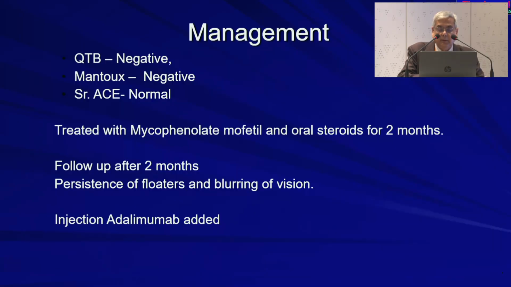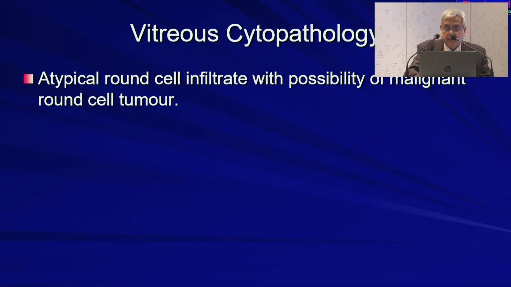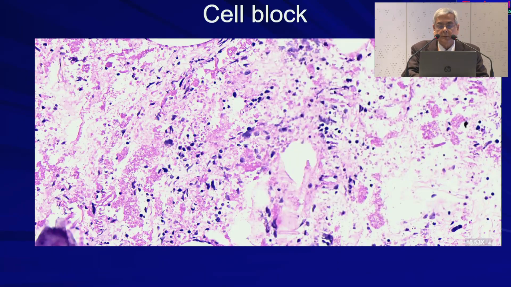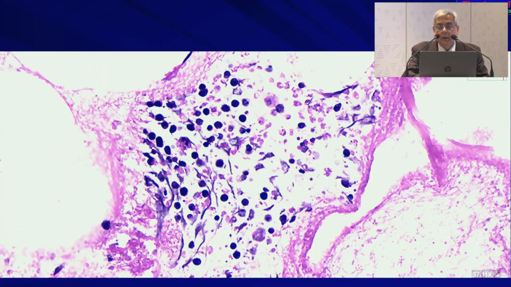I treated with mycophenolate mofetil and prednisolone for 2 months, did not respond. I added biologic agents, did not respond. Then we decided on diagnostic and therapeutic vitrectomy. Vitreous cytopathology showed atypical round cells with a nuclear morphology suggestive of lymphoma.